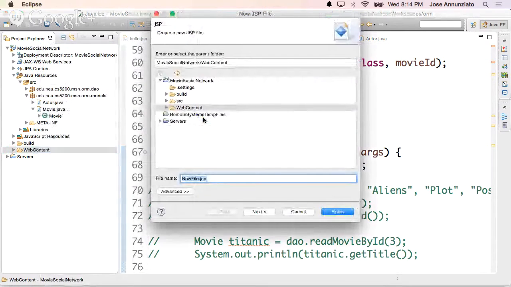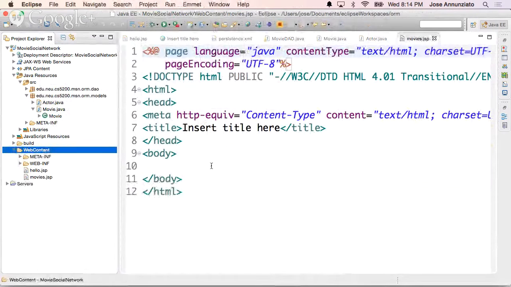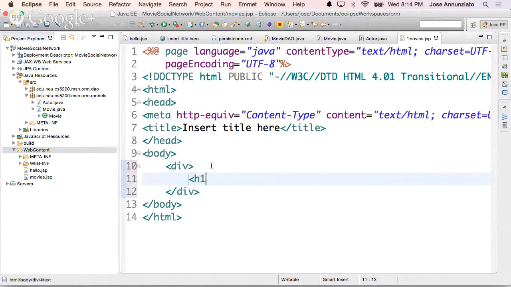So I'll create a page here called movies.jsp that's going to list all the movies, right? Okay. So here I'm going to have a div, and I'm going to have here an h1, movies. Okay. So what we want to be able to do here is retrieve a list of all the movies, right? So let's do that.